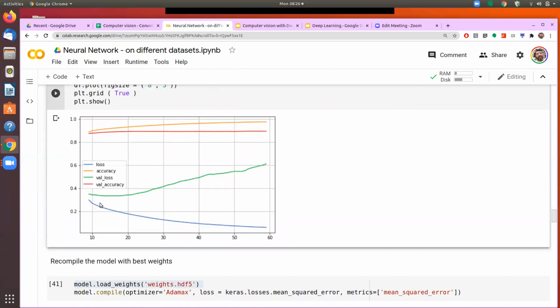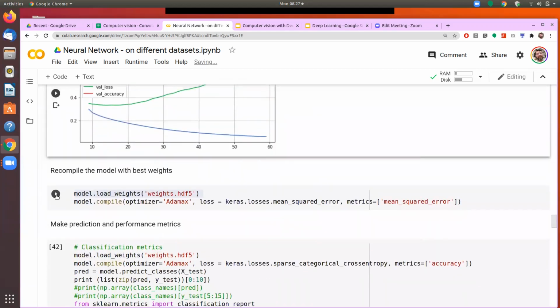So one thing, as you are seeing here, is that the performance on the test data set is actually not improving, although on the training data set, the loss is coming down. On the test data set, it's not really improving. And that's the real test.